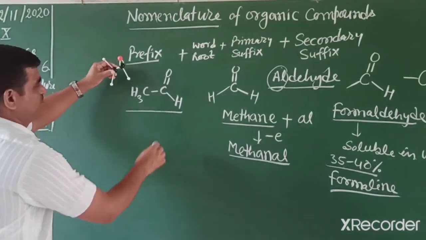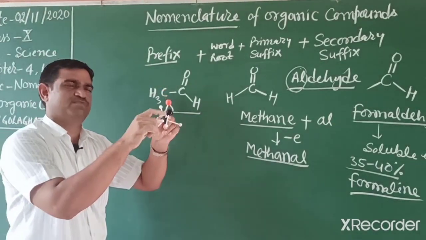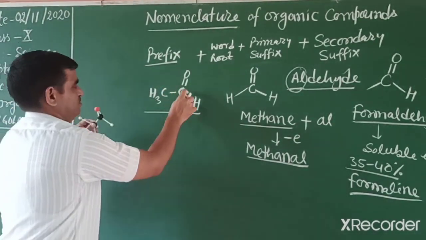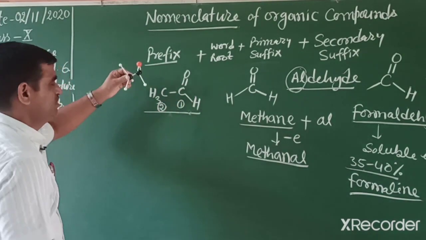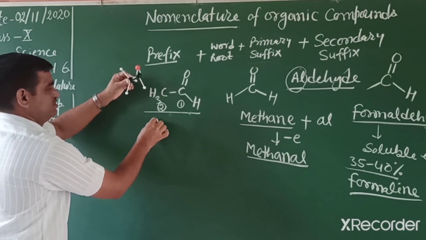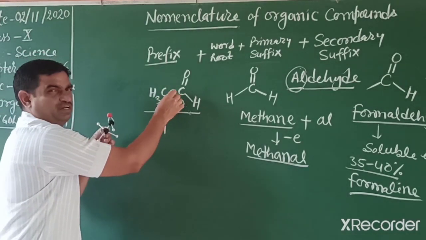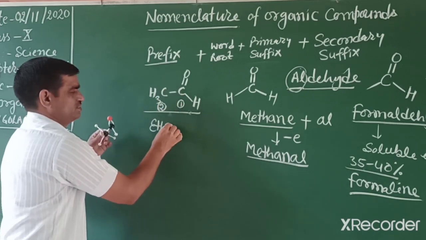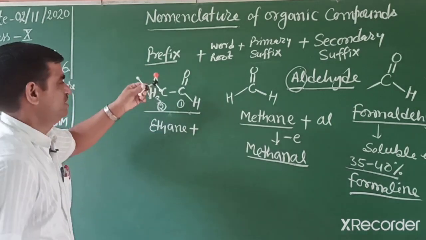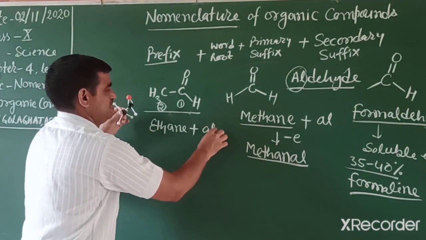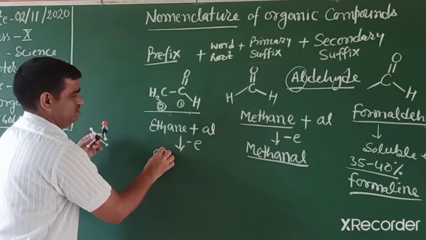First we number in such a way that the functional group carbon gets the lowest number. So 1, 2, 2 carbons, then its name is ETH, single bond between carbons. So we write suffix ane, then again the secondary suffix al. So its name is ethanal.